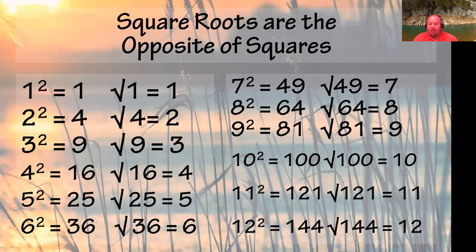So again, like I mentioned before, square roots are the opposite of squares. So we have squares, and you see in the first column, it's 1 squared, 2 squared, 3 squared, all the way to 6 squared, and then it shows the square root of those. So you see this kind of goes up to a point, and then it comes back down. You see how these are connected, and I want you to be familiar and comfortable with these as we go through them. The more you see them, the more you do them, the better it'll be.